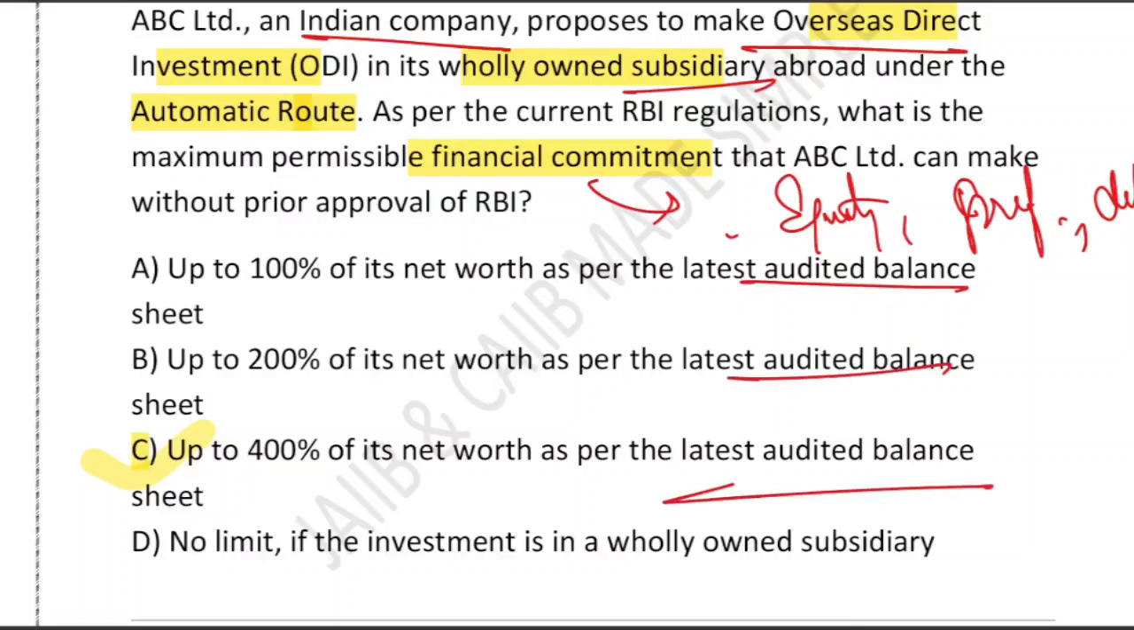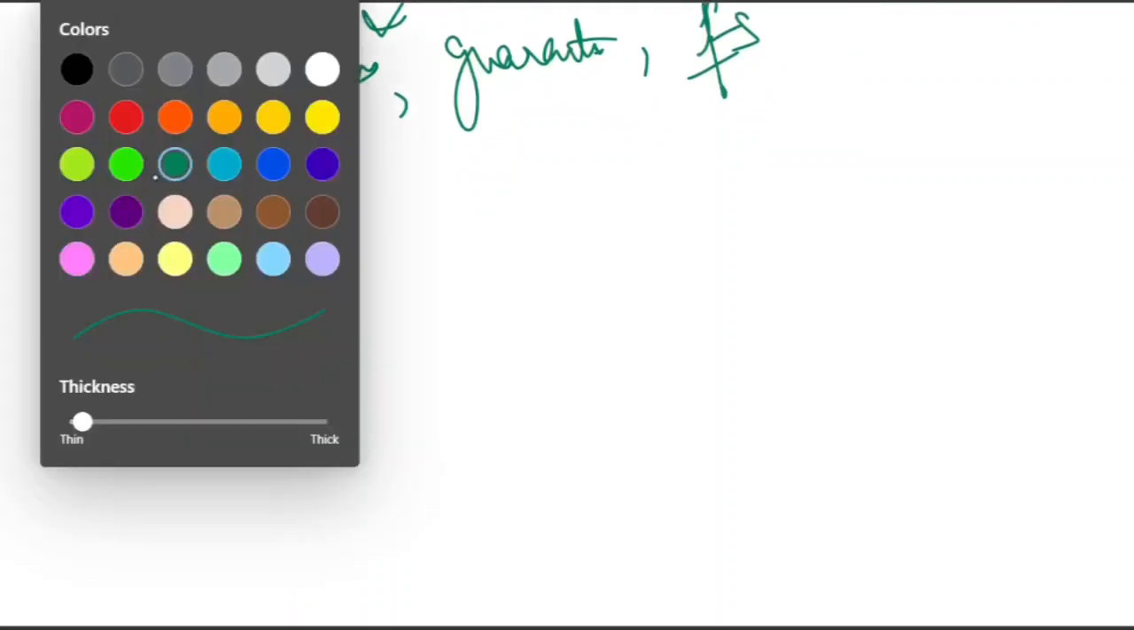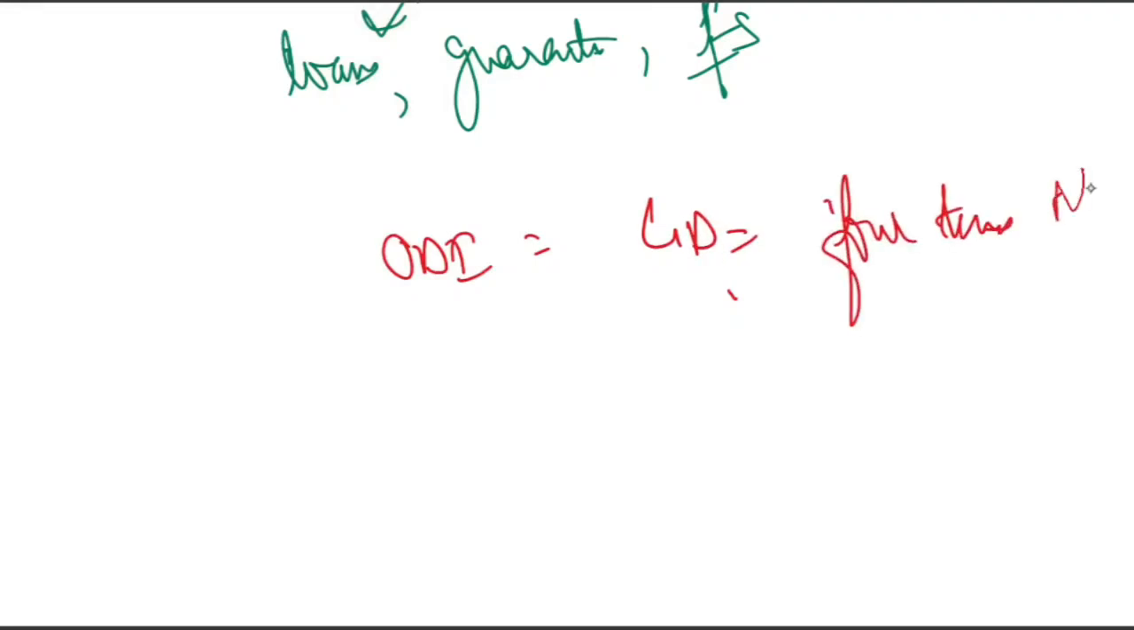So you can remember it like this. Let me give you a trick to remember this question. You can think of ODI is equal to 4D, that is 4 times net worth, right? ODI 4D, 400 limit. So go global up to 4 times.